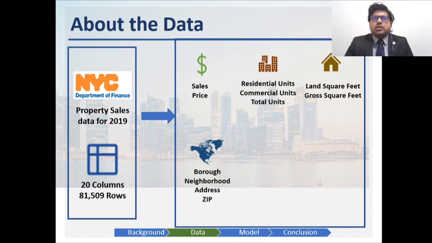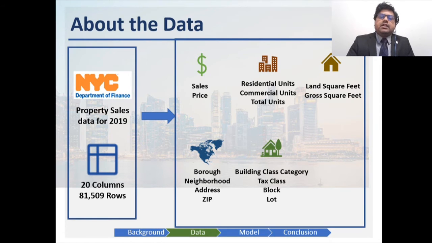Then we have information about which of the five boroughs the apartment lies in, and in which neighborhood within each borough. Further, we have information about the building class category, the tax class, block, and the lot. And then we have information about the year it was built in and the sale date.